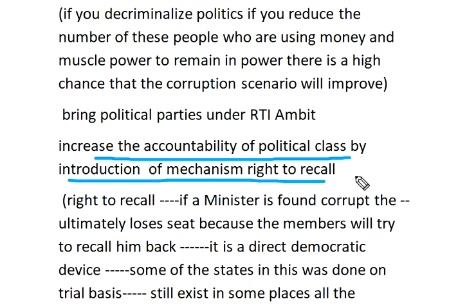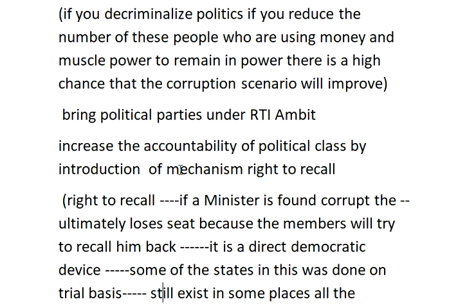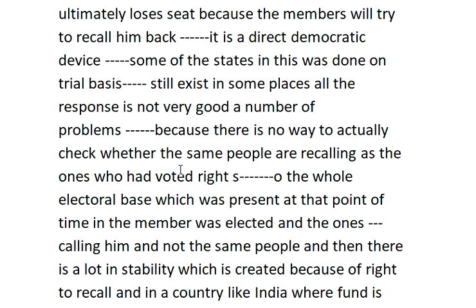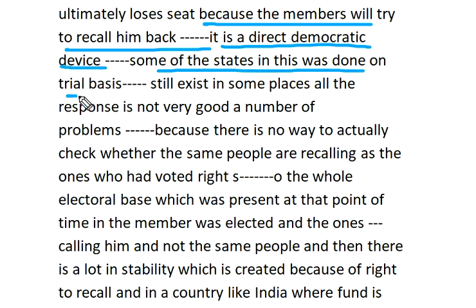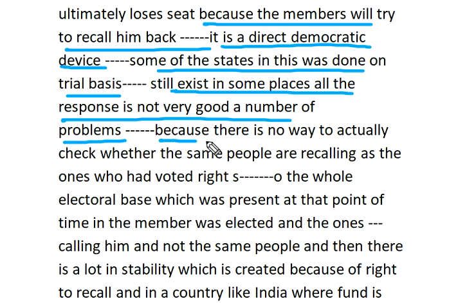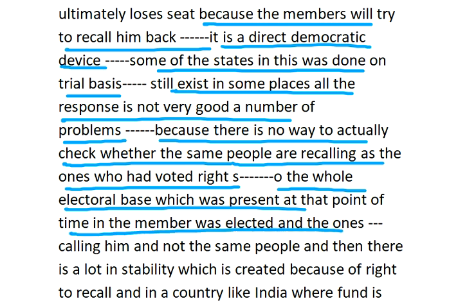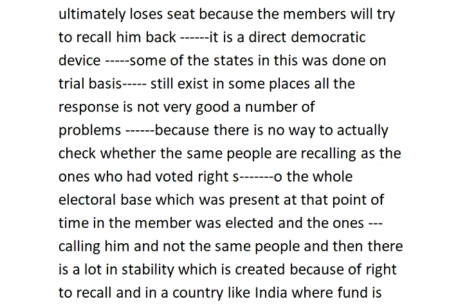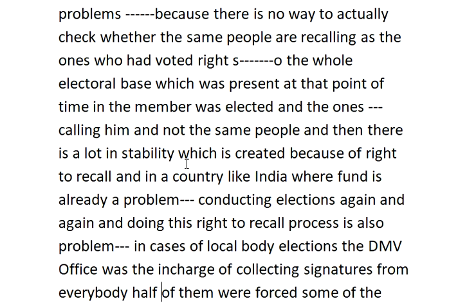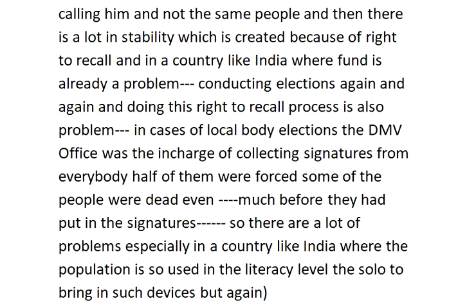Increase the accountability of the political classes by introducing a mechanism to recall. The right to recall means that if a minister is found corrupt, he may ultimately lose his seat because the electorate will try to recall him. It is a direct democratic device. Some states in India have tried it on a trial basis, and it still exists in some places, but the response is not very good because there is no way to check whether the people who are recalling are the same ones who voted against the person, or the whole electoral base that was present when the member was elected. And it is sometimes politically motivated.